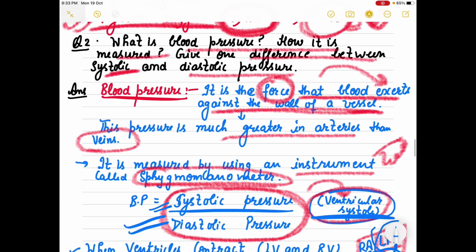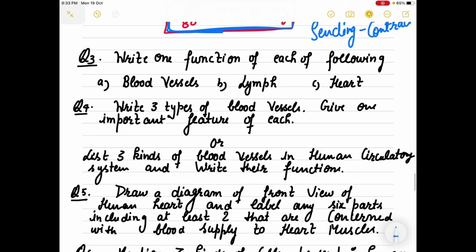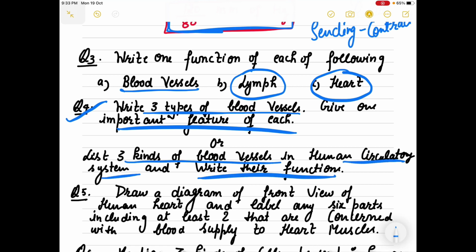Again, blood pressure is a force that blood exerts against the wall of a vessel. Now, these kinds of questions are also asked: blood vessels function, lymph function, heart function, right? And sometimes this is also asked: write 3 types of blood vessels, give one important feature of each, or list 3 kinds of blood vessels in the human circulatory system and write their function.